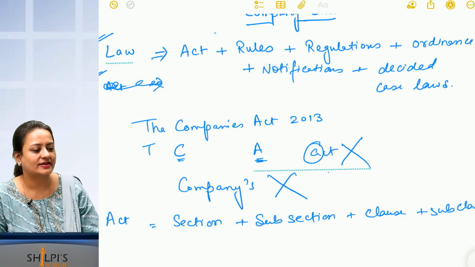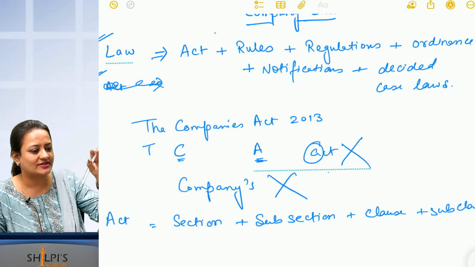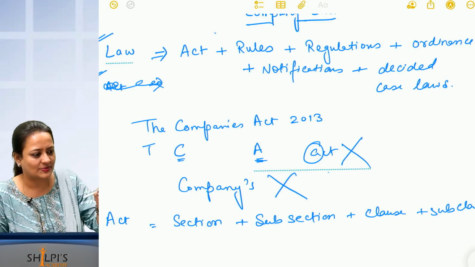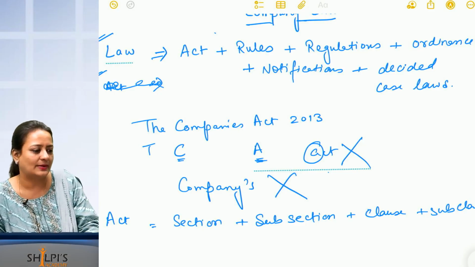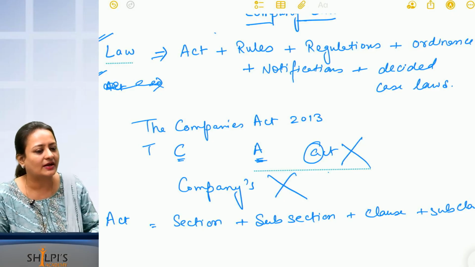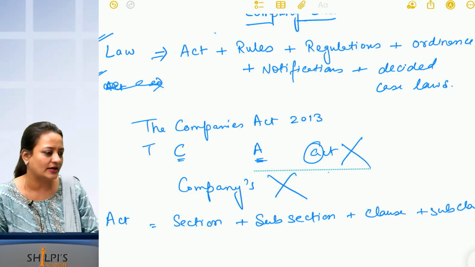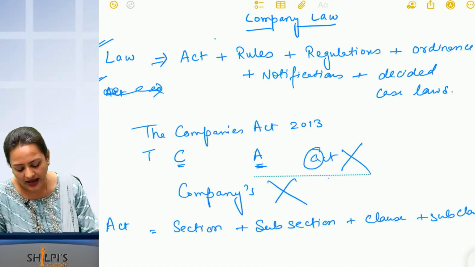Basically, supposing section 4, in section 4 they want to say something, they are breaking it into paragraphs. In section 4, subsection 1, subsection 2, subsection 3. If a subsection is broken into sub-paragraphs, it is a clause, and if a clause is broken further, it is a subclause. Like this they will be breaking it. So Act is equal to section, subsection, clause and subclause. Okay, now Act is okay.